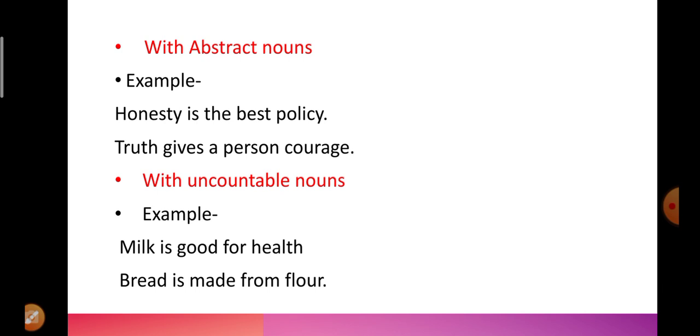Truth gives a person courage. Truth give a person courage, that sentence is incorrect. We have to write there, truth gives a person courage. Now with uncountable nouns, for example, milk is good for health. We do not write milk are good for health. We always write it milk is good for health. Bread is made of flour. We do not write bread are made of.